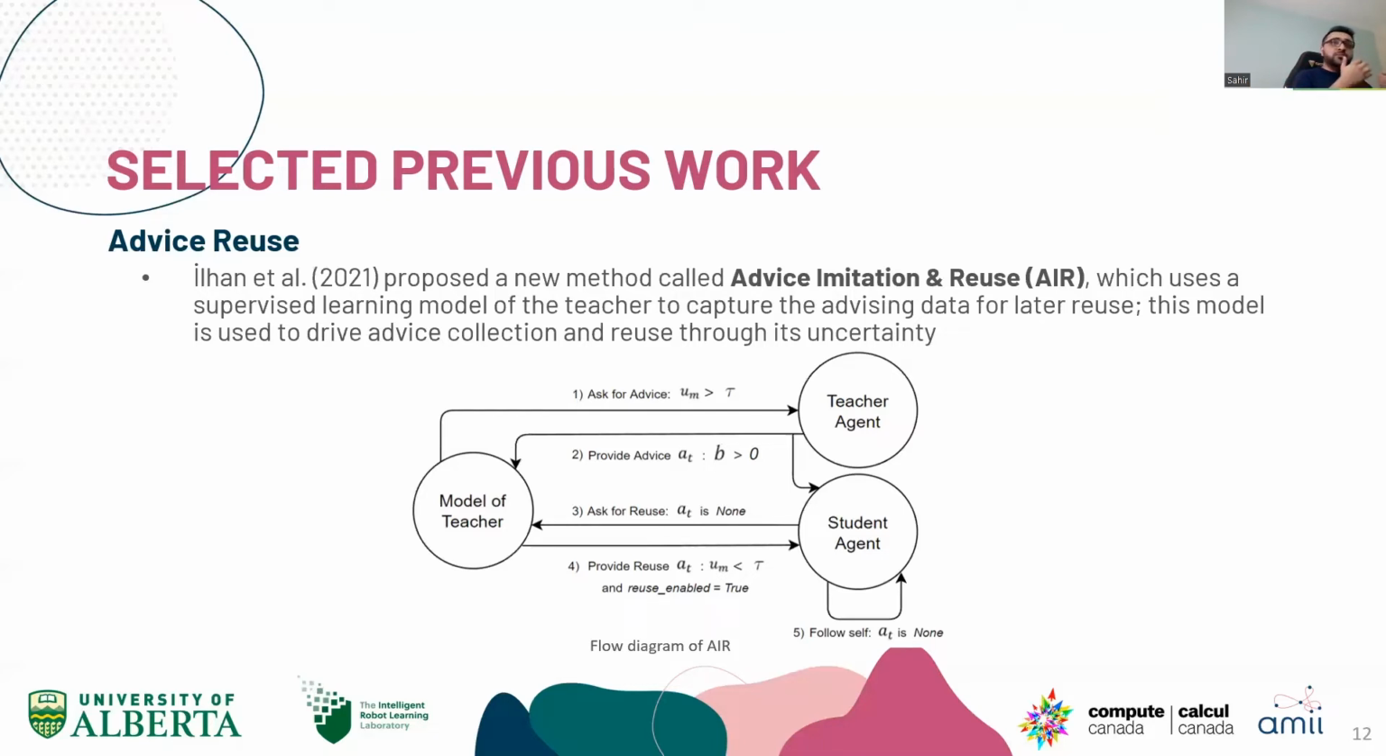And then the model is going to provide advice if it's certain enough. So if its uncertainty falls under some threshold, it will provide advice, and otherwise the student is going to follow its own action. So it has that flexibility. And as I mentioned, dropout is used as a way to compute uncertainties here. Just to be sure, not to be confused, the model is not a model-based reinforcement learning. The model is just a supervised learning neural network.